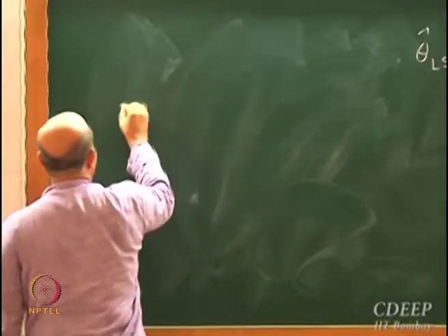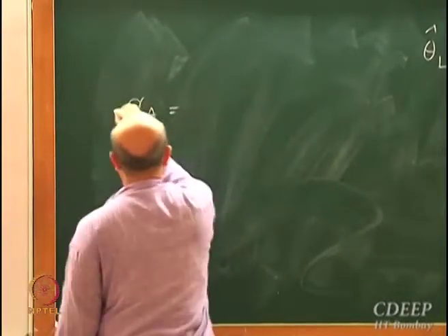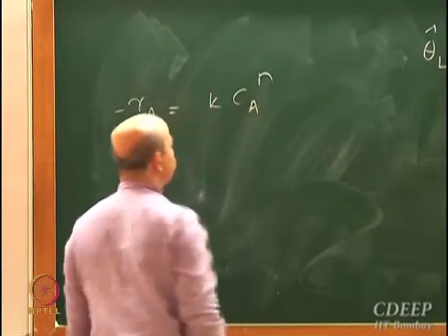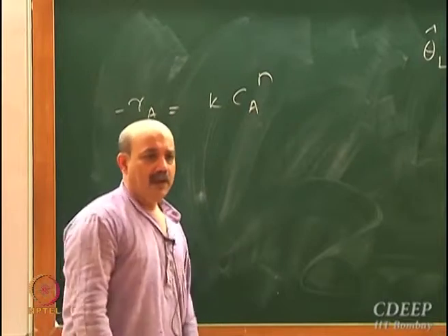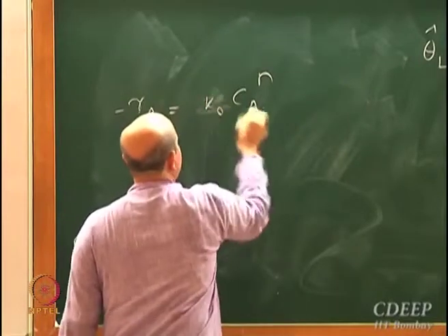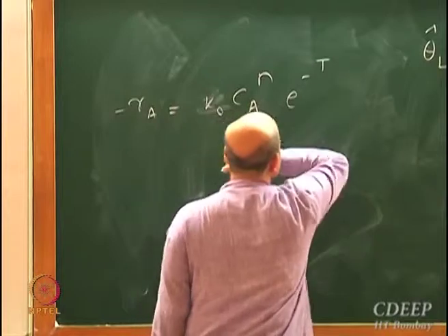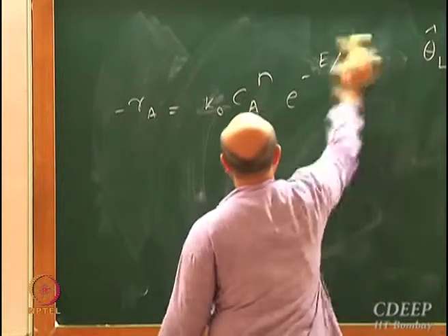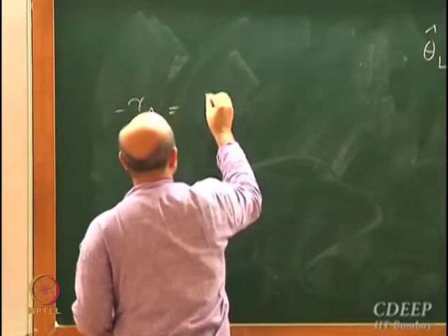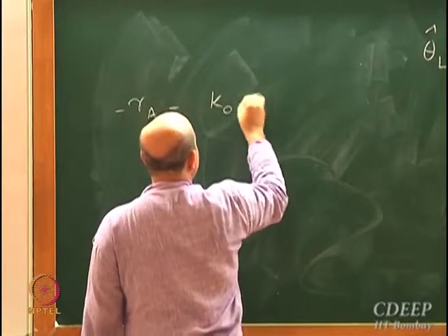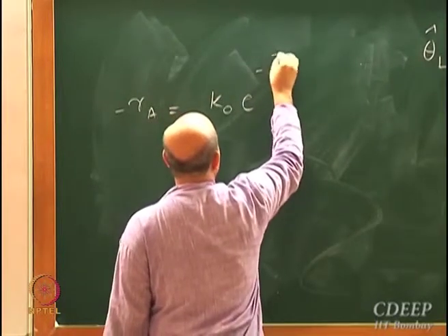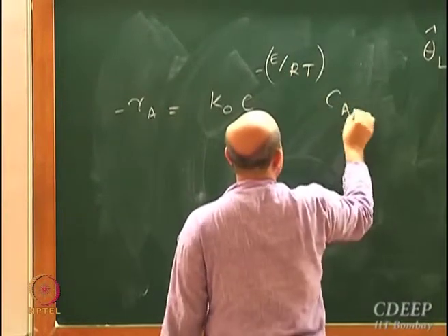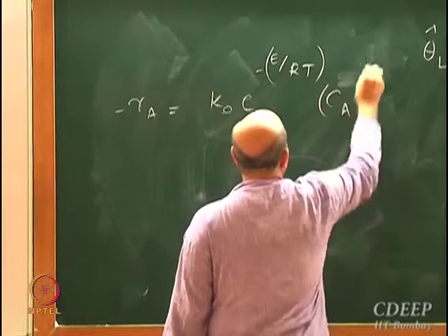Okay, so I have minus RA equal to K Ca to the power n. Or let's put it as K naught e to the power minus E by RT into Ca to the power n.